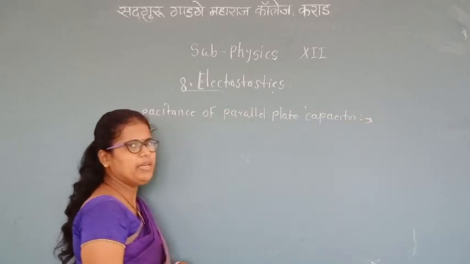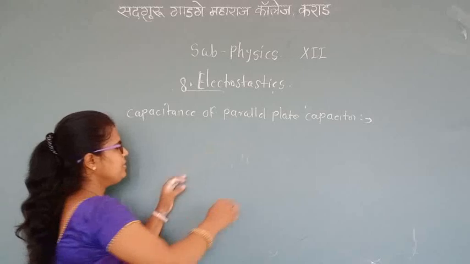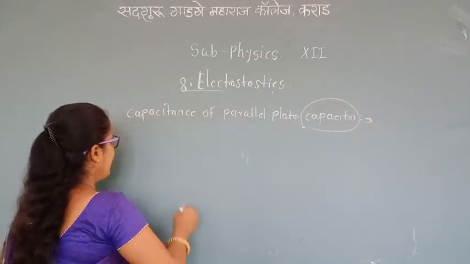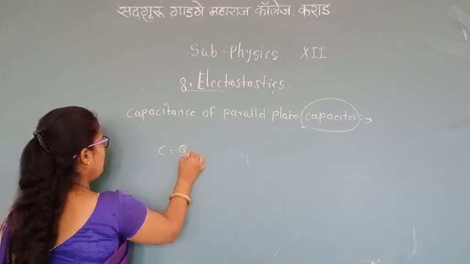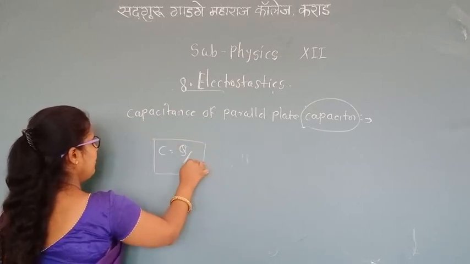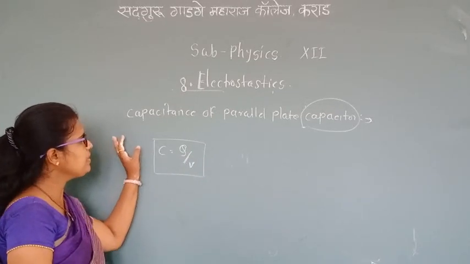What is meant by a capacitor? Only that we will see now, only capacitors, and then we will stop. Capacitor C is equal to Q upon V. Briefly we will see in the next lecture what is meant by a capacitor and how to find the capacitance of a parallel plate capacitor.